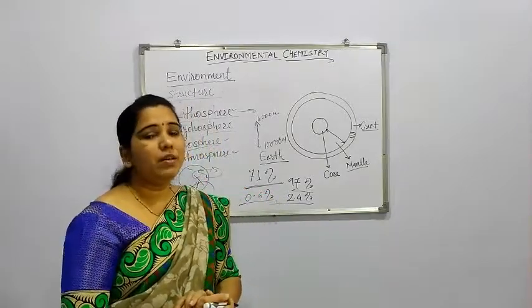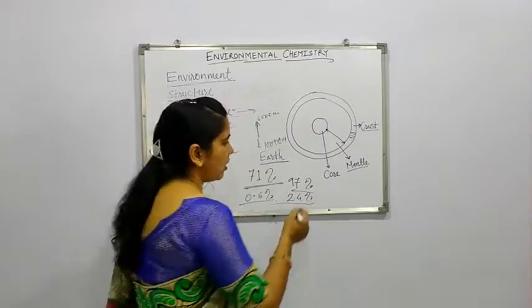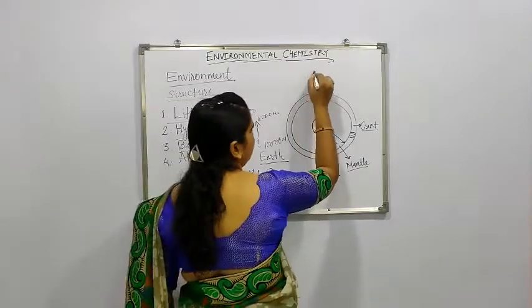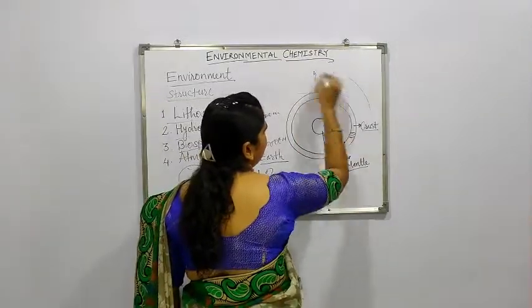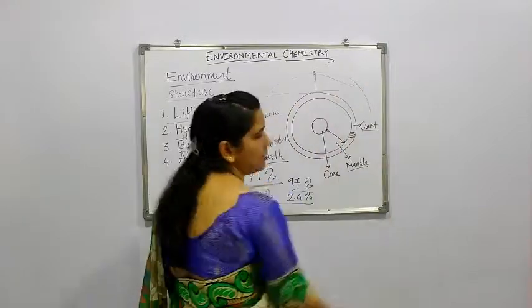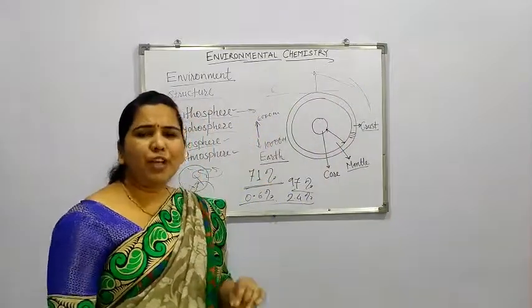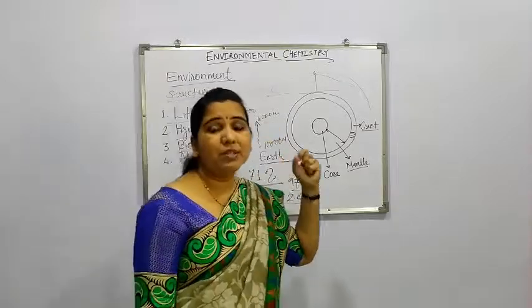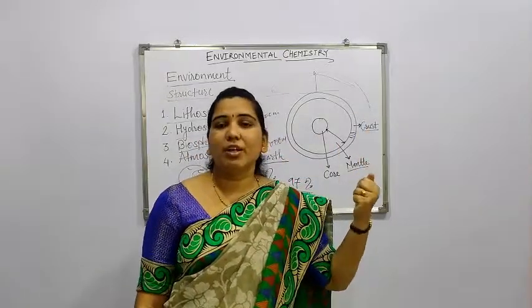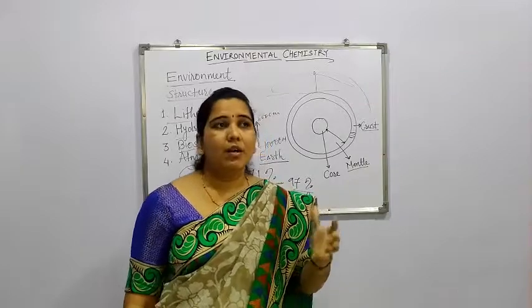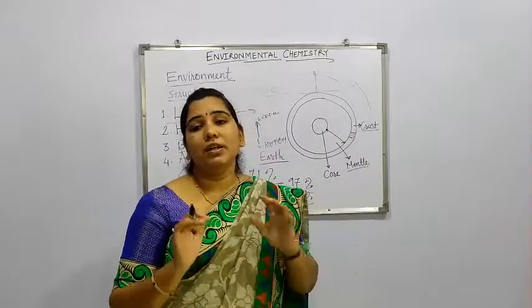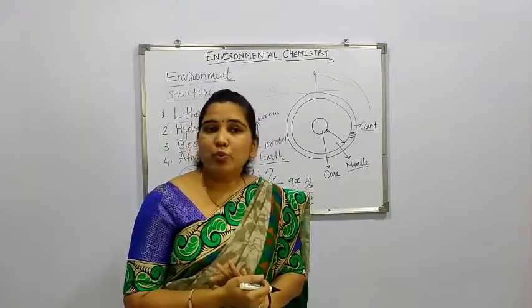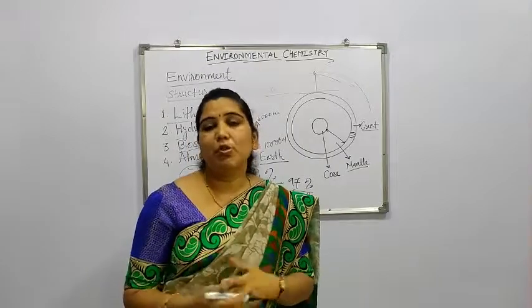Particularly just above the earth surface, this gas blanket is present, and it is very important for life. This atmosphere absorbs the sun rays coming from the sun and helps to increase the temperature of the earth, due to which it is possible to live.